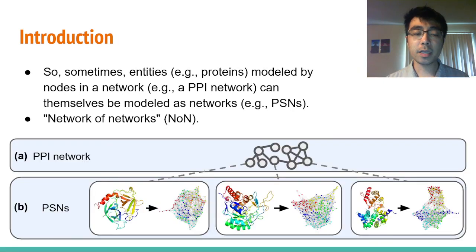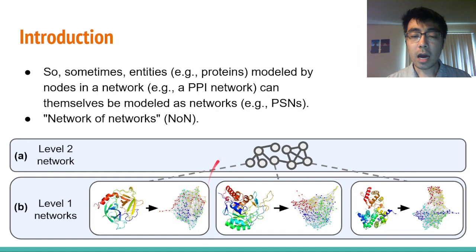I've represented that visually here, where a node in the higher level PPI network itself corresponds to a protein structure network at the lower level. More generally, we call the higher level network the level 2 network, and each lower level network a level 1 network. Here, I've only shown 3 level 2 nodes to have corresponding level 1 networks, but in general, every level 2 node can have a corresponding level 1 network.